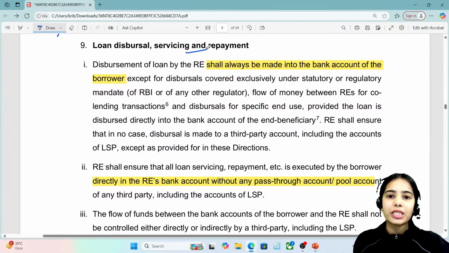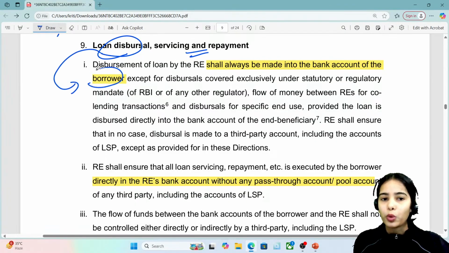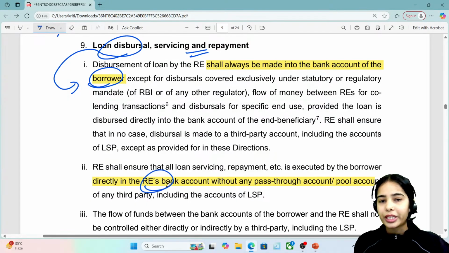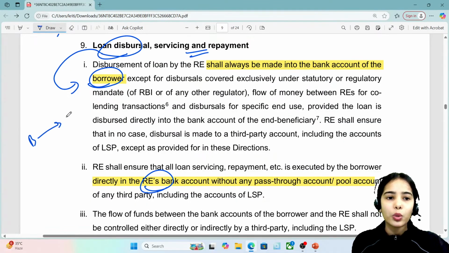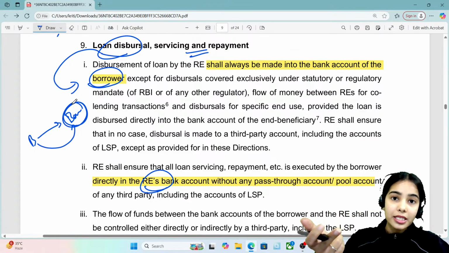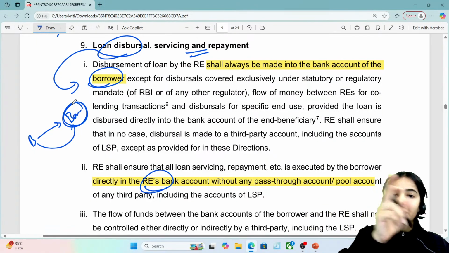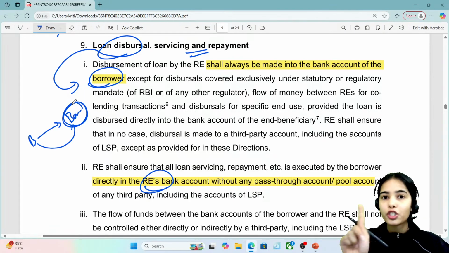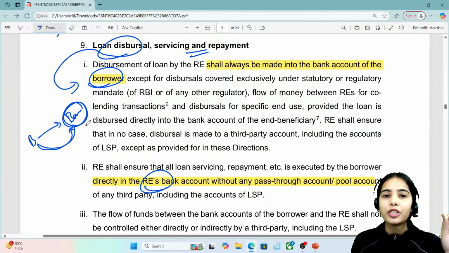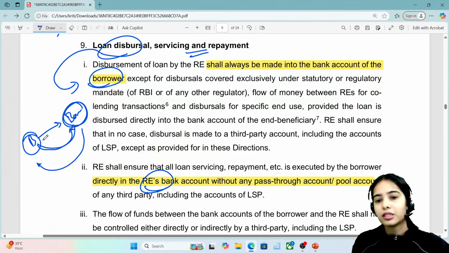Now loan disbursal, servicing and repayment. So first of all, loan disbursal should directly happen to the borrower's account. If the repayment of the loan is happening, that should directly happen to the regulated entity's account. That means the bank is giving the loan to the borrower, so the loan should directly go to the borrower's account. It's not like the bank is sending the loan to the lending service provider, and then the lending service provider is sending the money to the borrower. No, the lending service provider should not be engaged in the money terms. Okay, so the bank should directly send the money to the borrower's account, and the borrower should directly repay into the account of the bank. That's the simple idea.